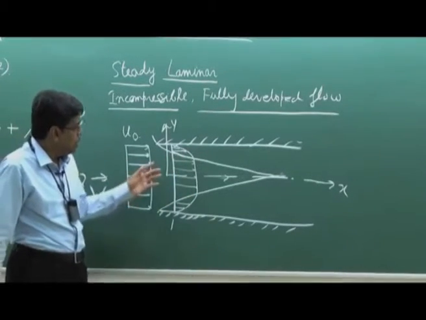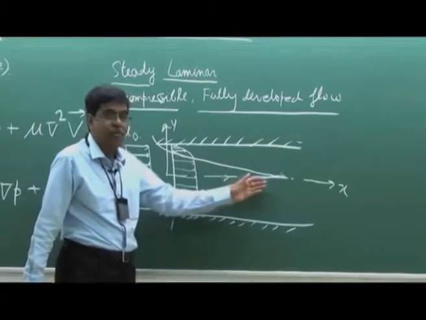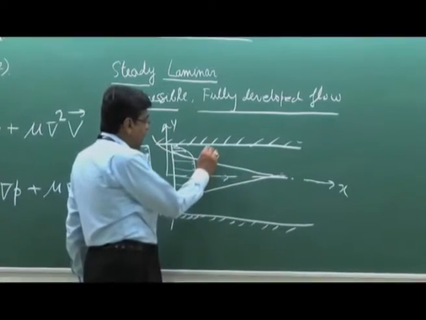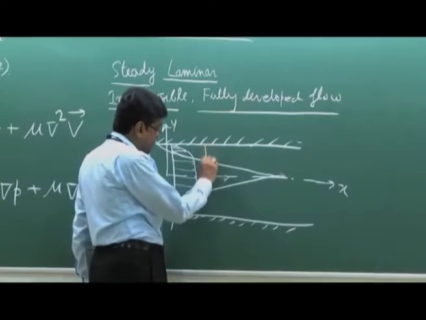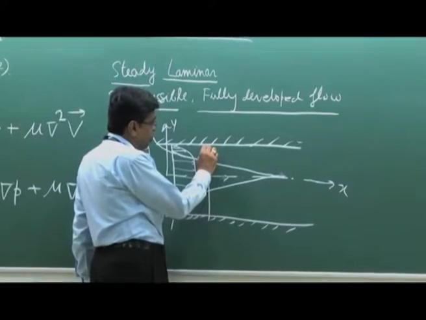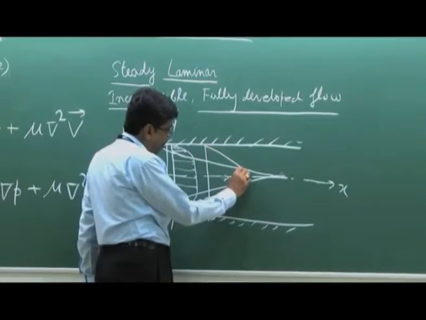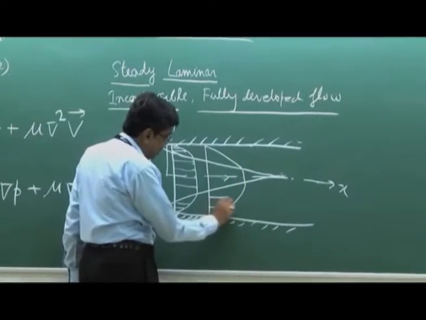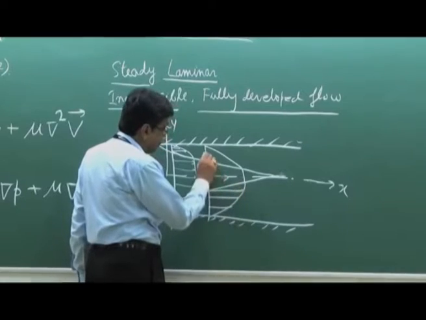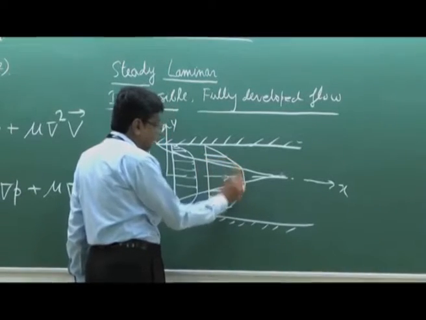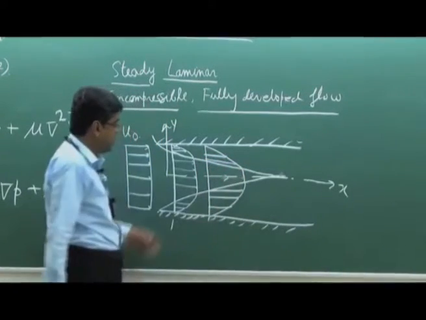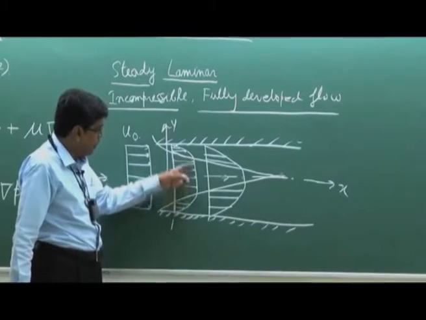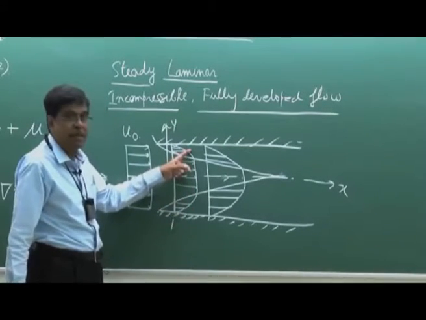Now, as the boundary layer grows in the direction of flow, at another section downstream, if you plot the velocity distribution, you will see it is very simple to understand that this is known as the potential core and this is known as the boundary layer region.